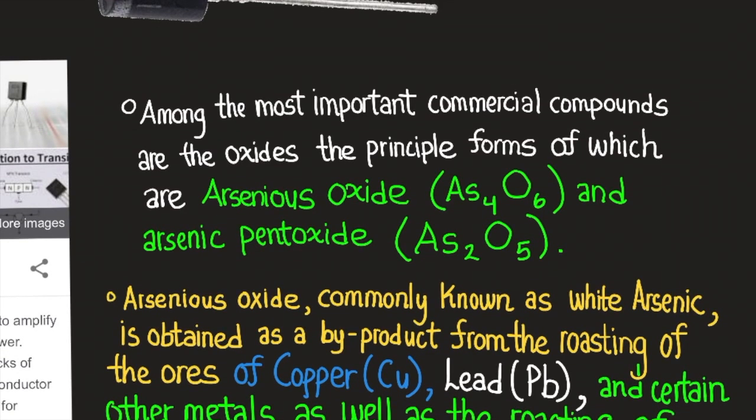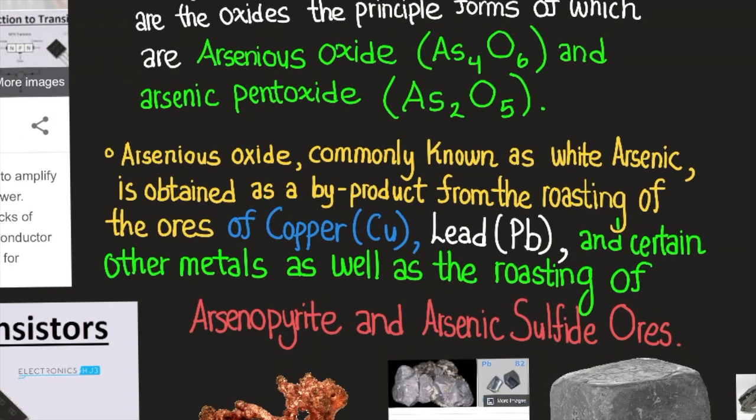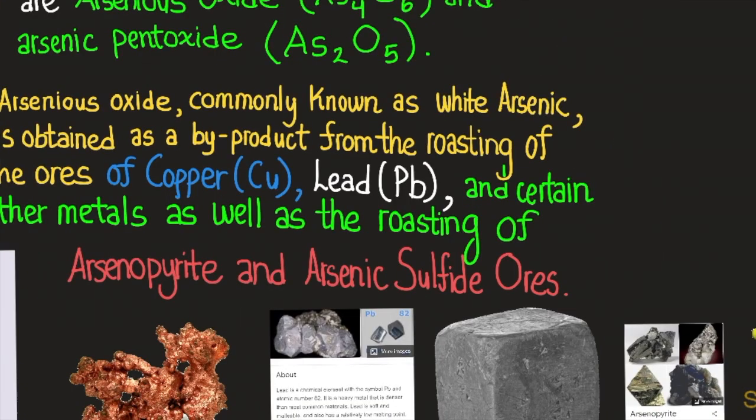So among the most important commercial compounds are the oxides, principal forms of which are arsenic oxide, As4O6, and arsenic pentoxide, As2O5. Arsenic oxide, commonly known as white arsenic, is obtained as a byproduct from the roasting of the ores of copper, lead, and certain other metals, as well as the roasting of arsenopyrite and arsenic sulfide ores.